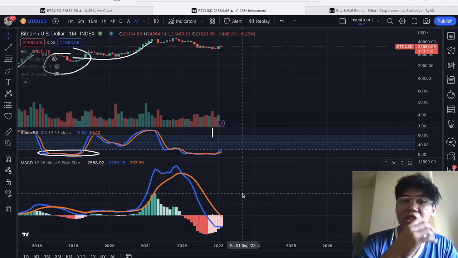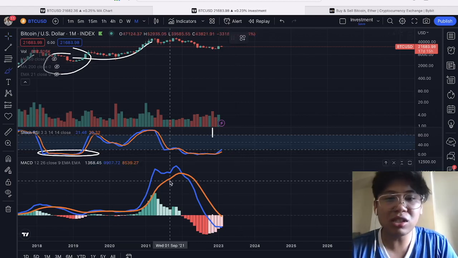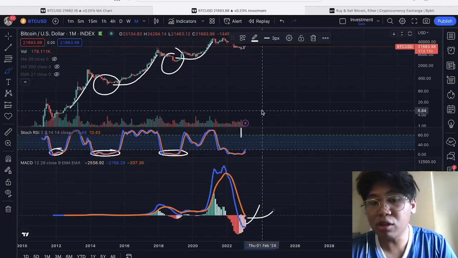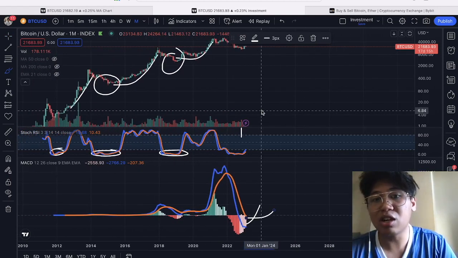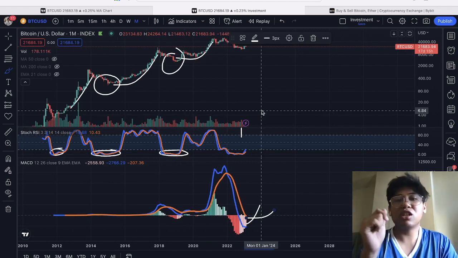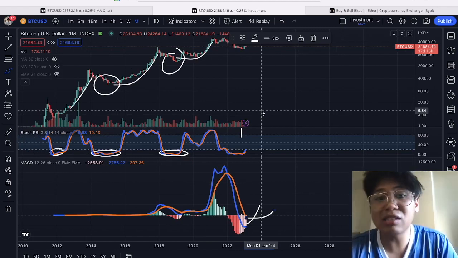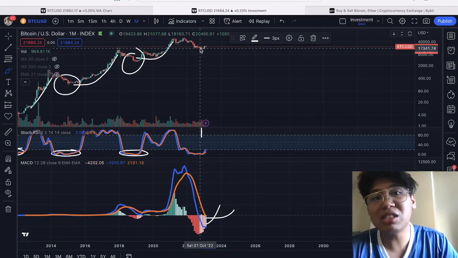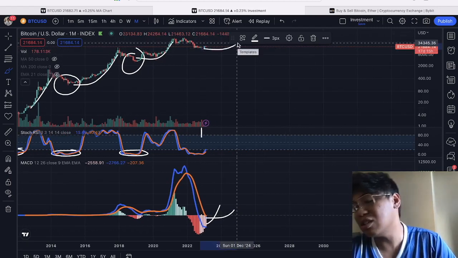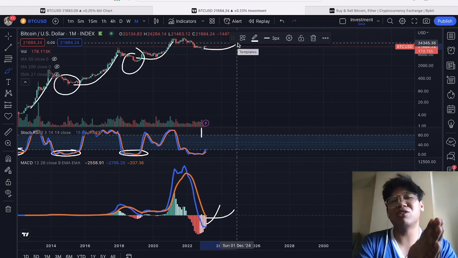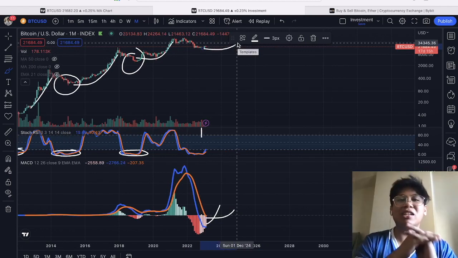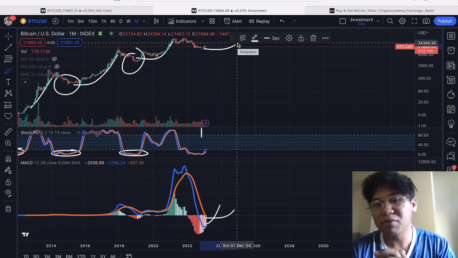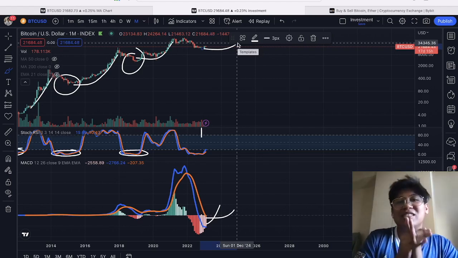So sa ating monthly time frame, if let's say we are going to see this bullish cross sa ating MACD, then we also might support this bullish stochastic RSI cross. So in that case, if nagkaroon tayo ng bullish cross on both MACD as well as sa ating stochastic RSI on the monthly time frame, then that is also a good sign na we might see a long-term bull market ka din. So right now, it's actually telling us a lot of very good indicators. Lahat ng mga nag-aabang, it's actually looking like a very good sign right now for the long term. So yeah, it's getting pretty exciting na nga dito.